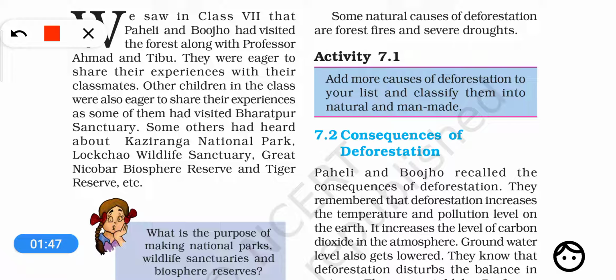Okay, so what is the reason why we should protect? Why should we make a sanctuary, why should we earmark the wildlife sanctuary, why national park, and why the biosphere reserves? What is the need for making protected areas? This is all what we are going to learn. If we want to learn why we should conserve plants and animals, we should first understand the importance of plants and animals.